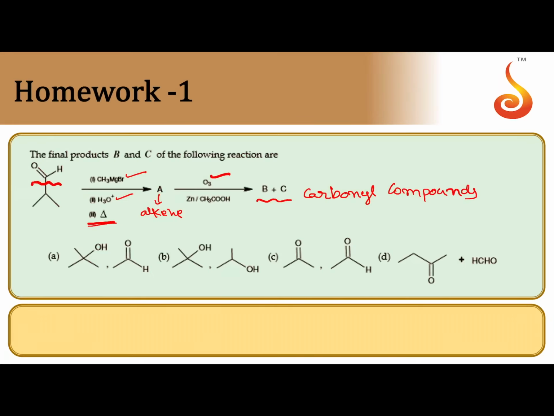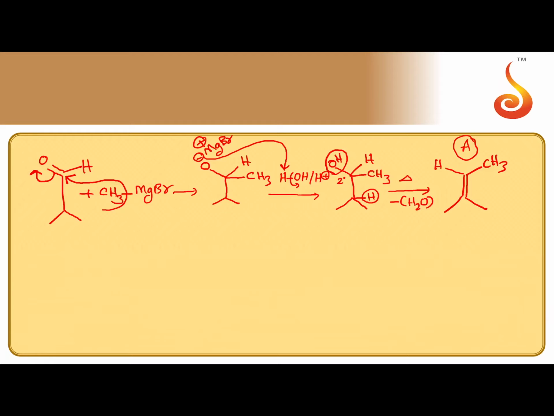After obtaining A, that is the alkene, it is subjected to ozonolysis, addition of ozone followed by decomposition using zinc and acetic acid. So during the ozonolysis, what happens? Again, there is a mechanism, but there is no need to take the total mechanism.